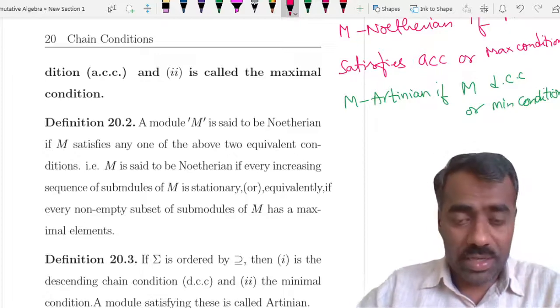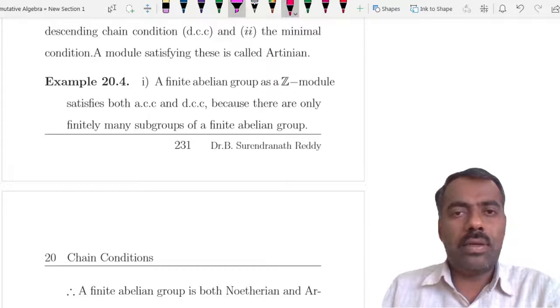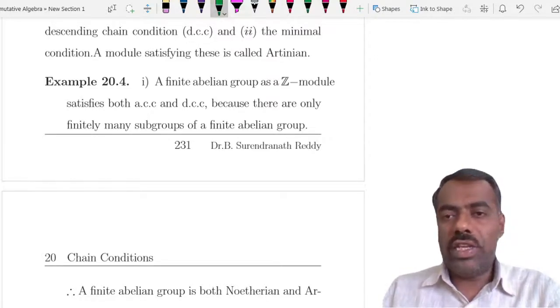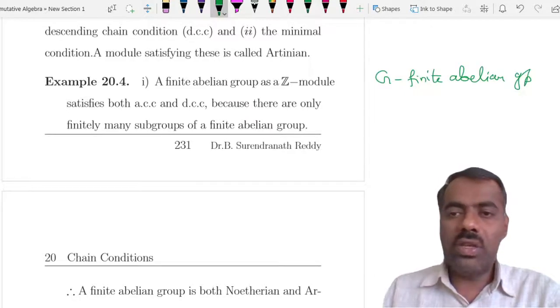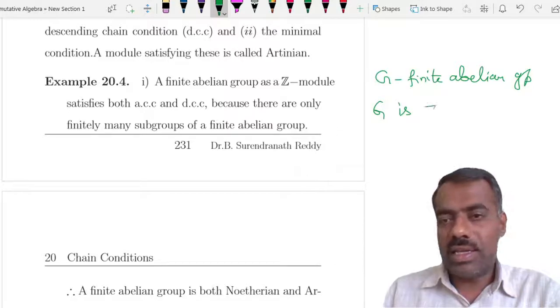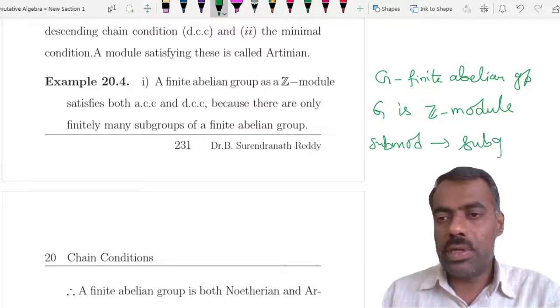Let's see some examples. If you take G, which is a finite abelian group, then we know that G is a Z module. What are all the submodules here? Submodules are nothing but subgroups, right?